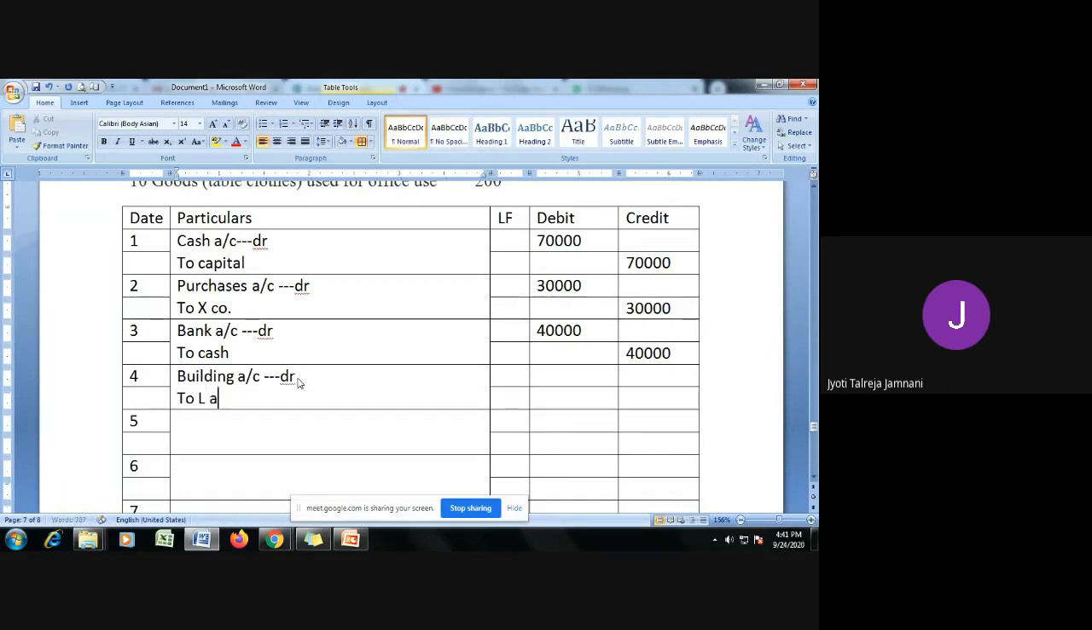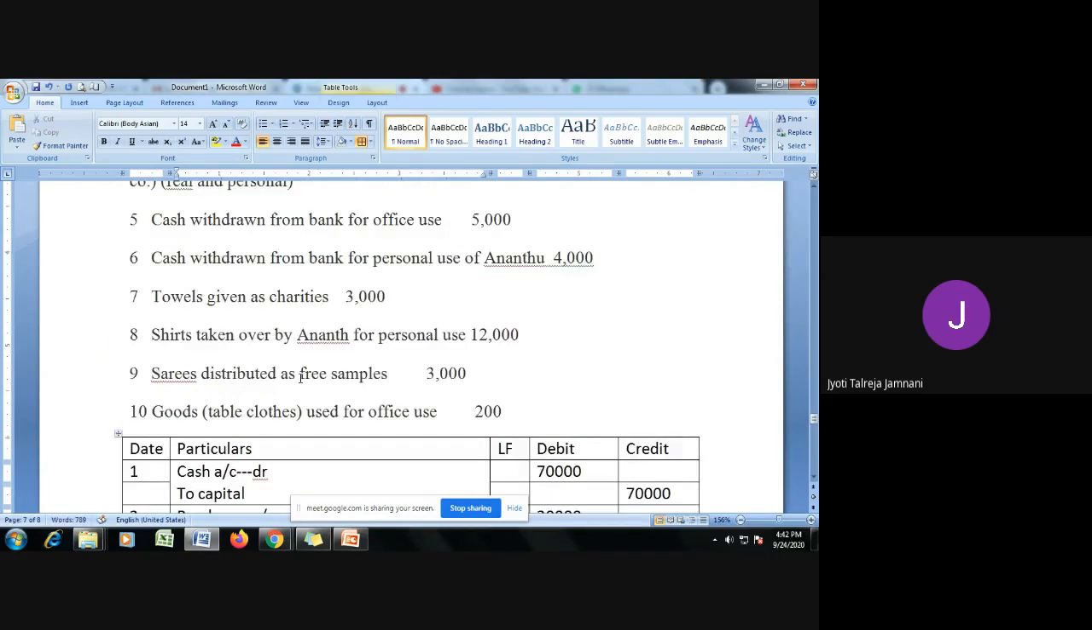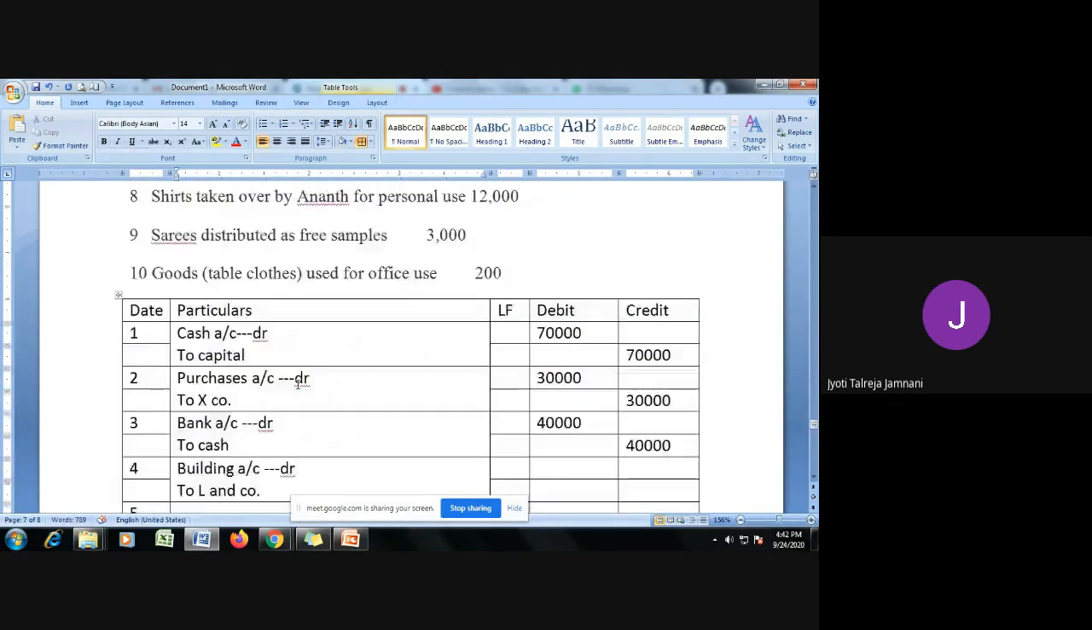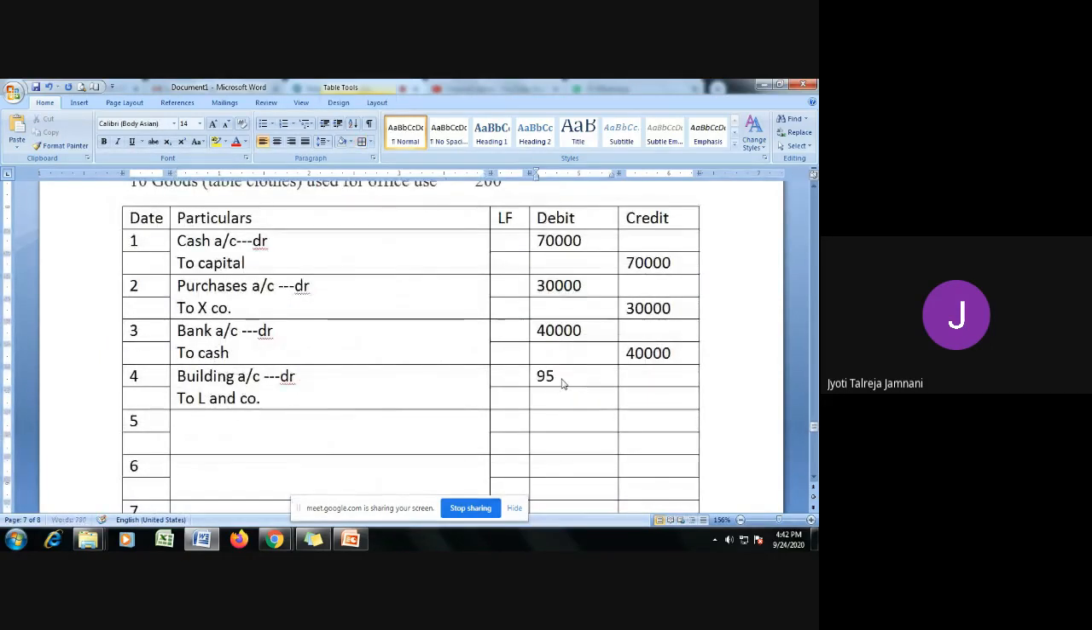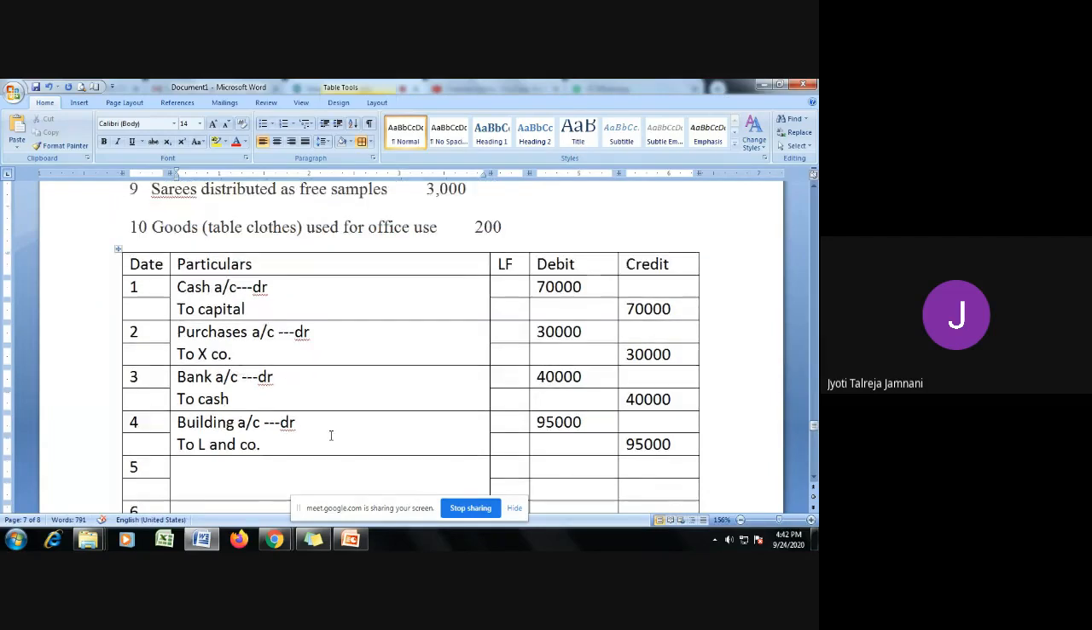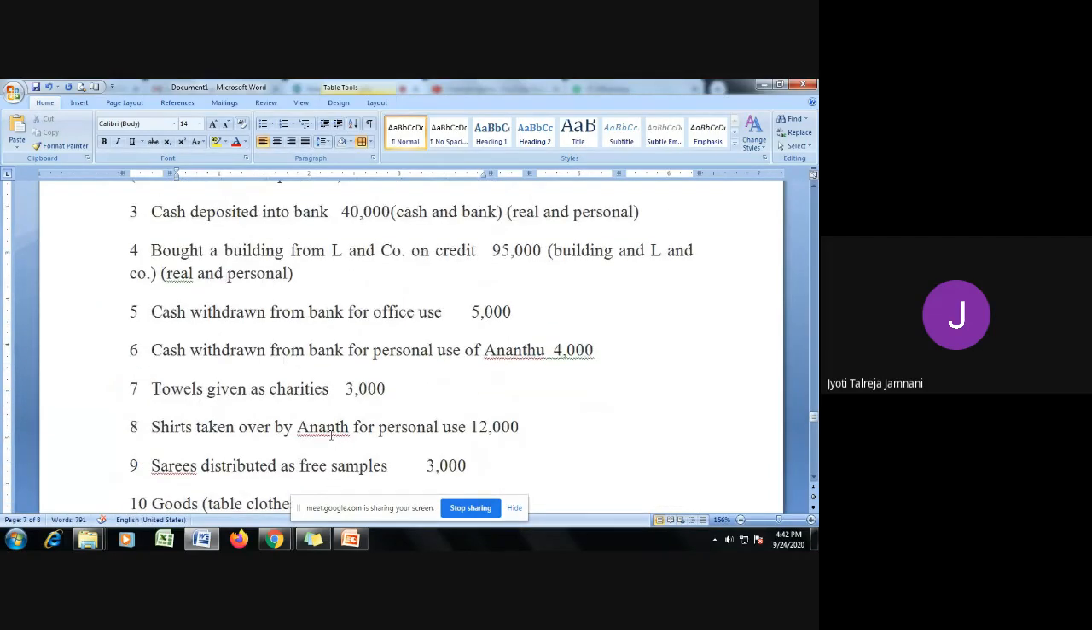To L and Company. Why L and Company? Because L and Company is a personal account. Debit the receiver, credit the giver. Who is giving us the building? L and Company. So they are the giver, so we are crediting their account. And what is the amount? 95,000. So on both sides, you need to write 95,000. I'm repeating it. I'm not showing you the narration. You need to write the narration for every transaction.